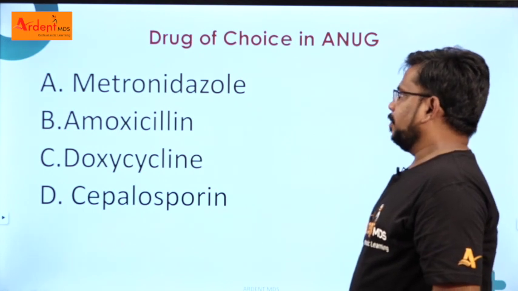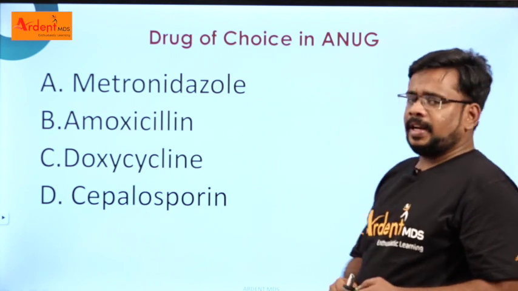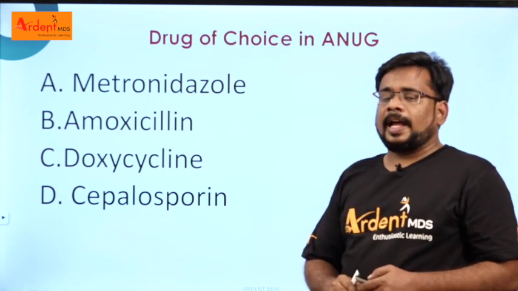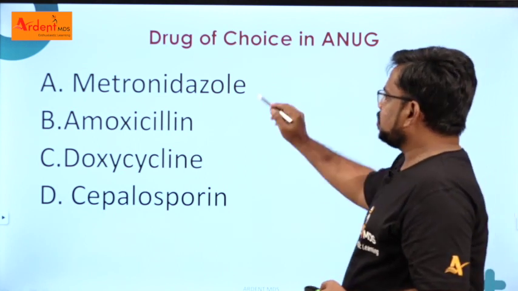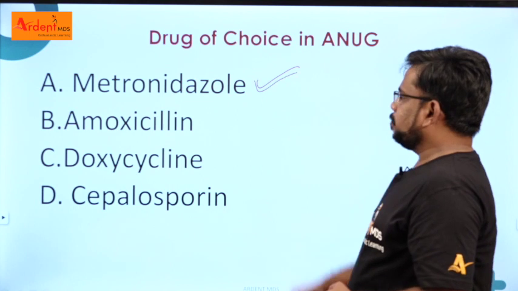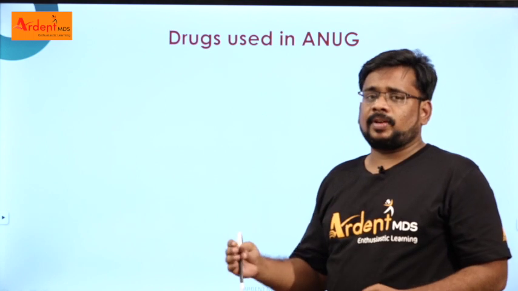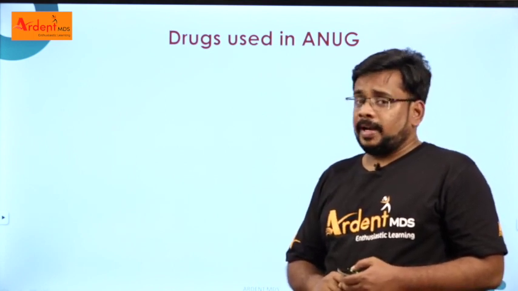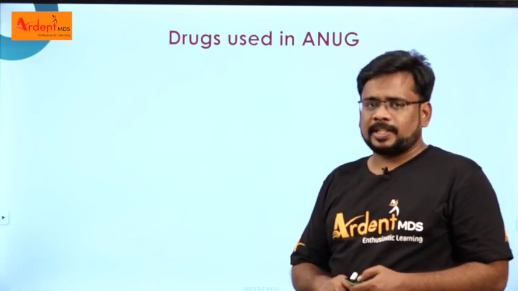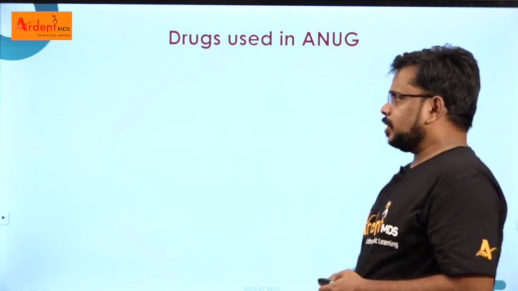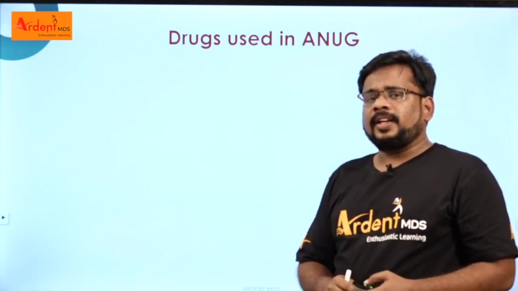Alright. Second, what is the drug of choice in ANUG? Right. So most periodontal infections are associated with anaerobic organisms. So the drug of choice for anaerobic organisms is metronidazole, right? But what are the other drugs you can give for ANUG? Is it necessary to give antibiotics for ANUG? No, not all cases of ANUG need antibiotics. Only if the patient has some systemic infection or lymphadenopathy, then it needs